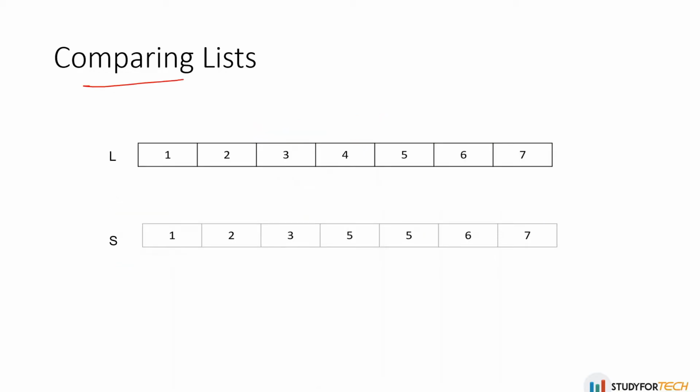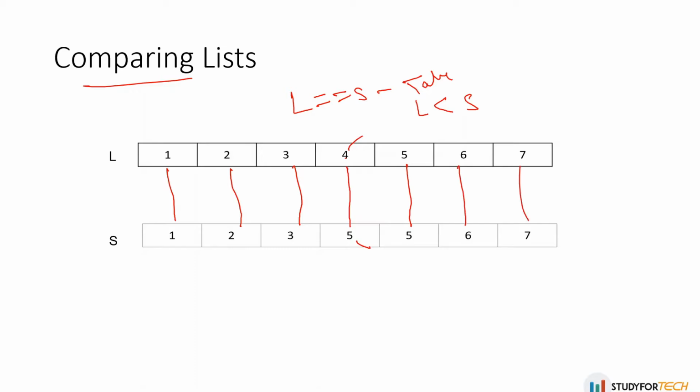But if you see here, comparing lists, when we say L equal to S, it will compare this one, same, this also same, this also same, but here it is not the same. It is 4 and this is 5, so it will say false. But when we say L less than S, then it will be true, because L is less than S in lexicographic manner. Here 4 is less than 5, and the others are equal. So this is the same, this is the same, and this will say true. Okay.